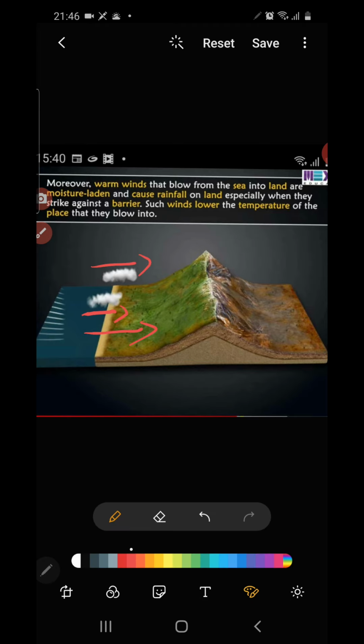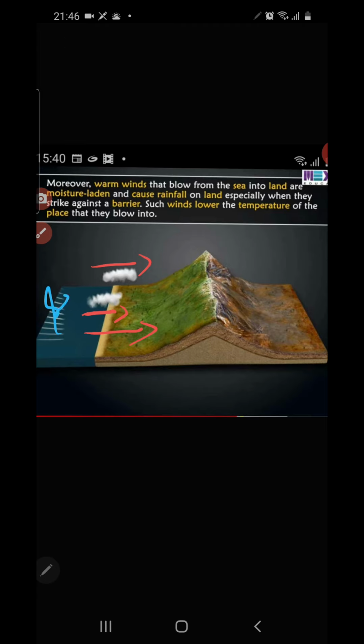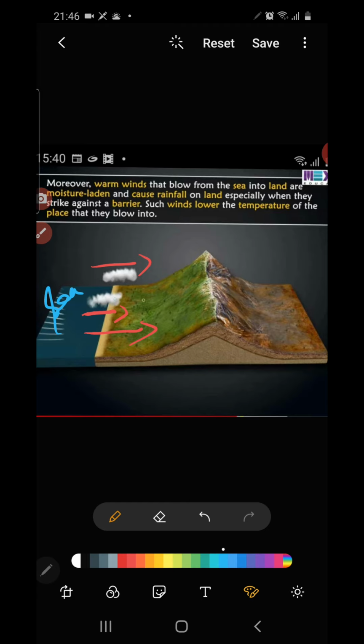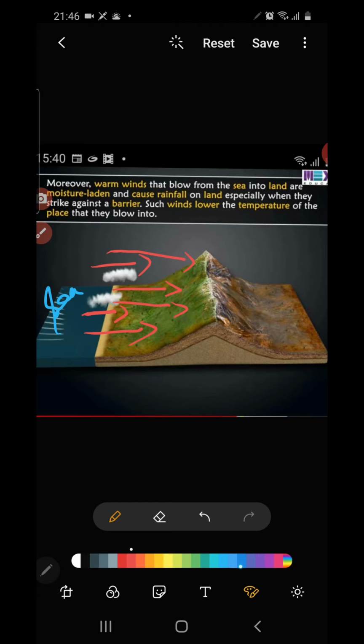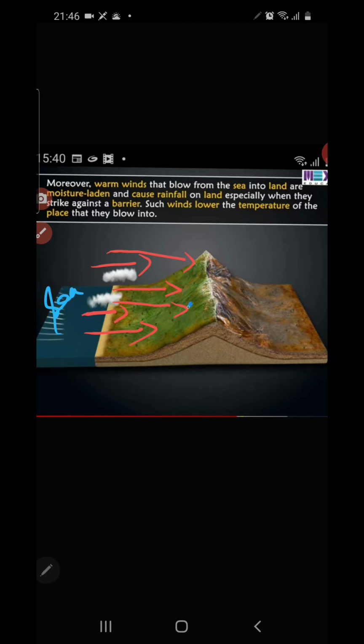Understood? Suppose you see the wind which originates from the sea here. Okay, so sea, so this causes rain. This wind is obstructed by this barrier, a mountain standing as a barrier, so that it can cause rainfall in this region. This region is affected by the wind, and so the temperature is cooled down in this region.